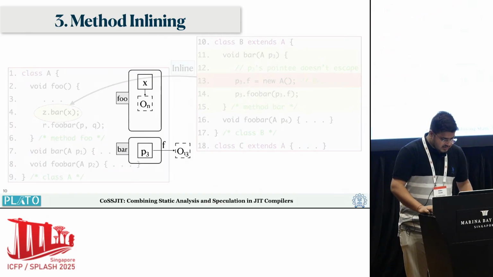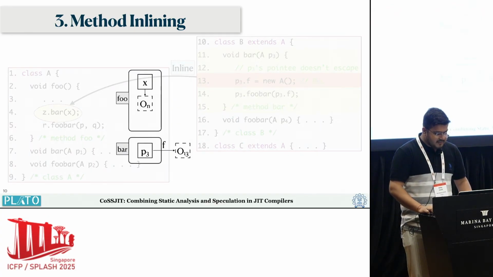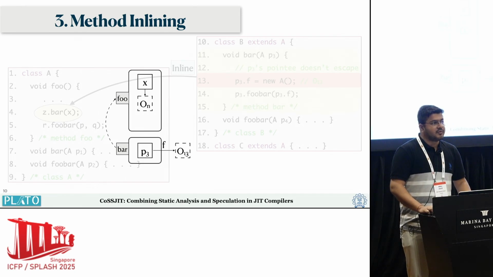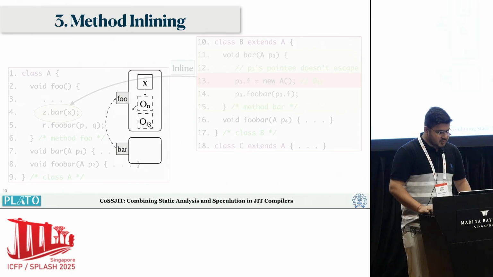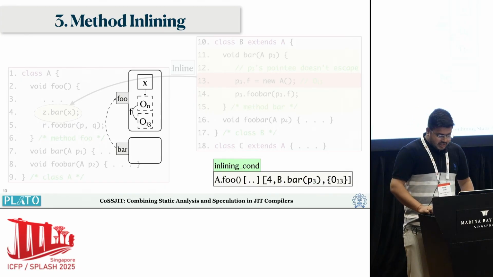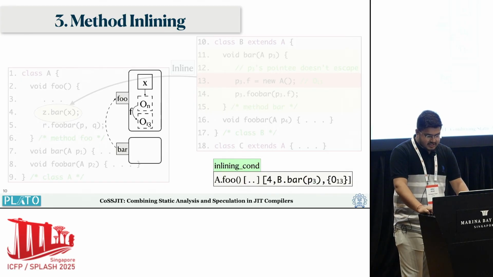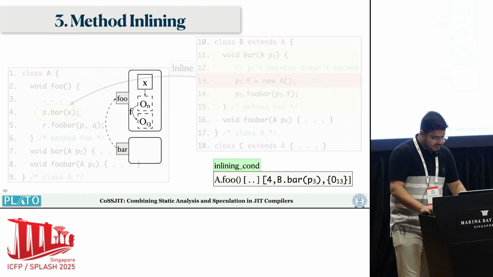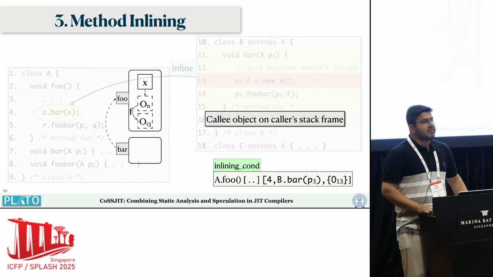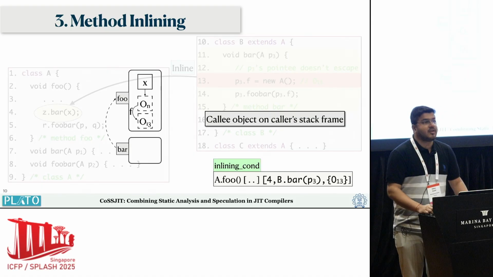So what will happen is, right now in method bar the object O13 was on the heap, and if bar gets inlined in method foo, O13 becomes local to method foo, and if foo is not making O13 escape, you can allocate O13 on the stack frame of method foo. To encode this, we again generate an additional condition saying that at line 4, if the method B.bar gets inlined, you can mark O13 for stack allocation in method foo. This way we allow some of the callee objects to also get stack allocated on the caller's stack frame.